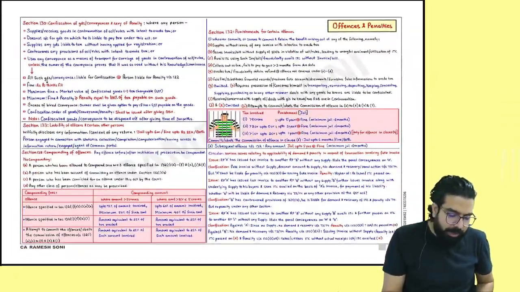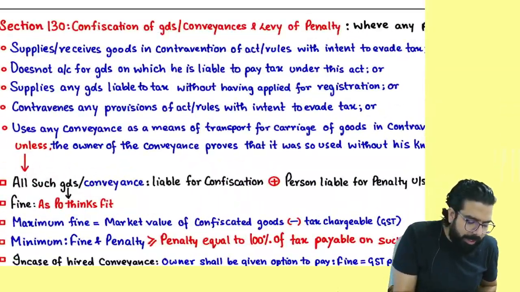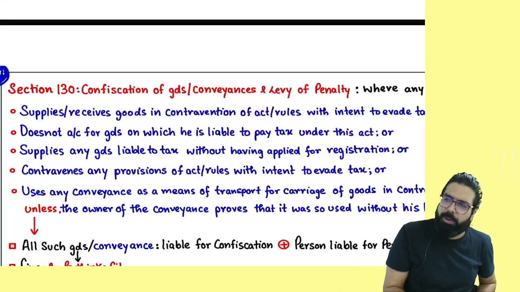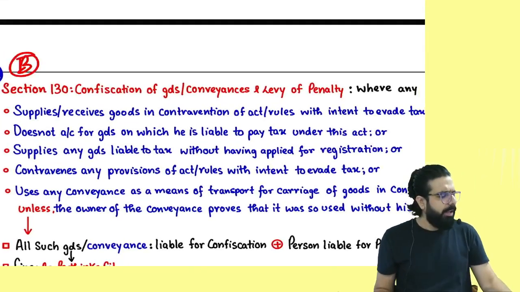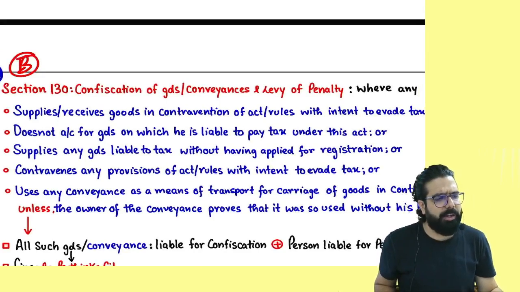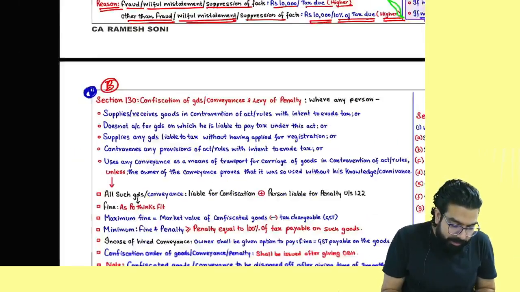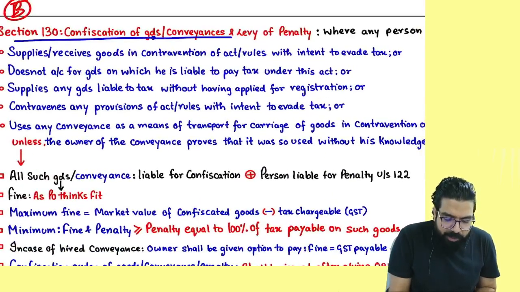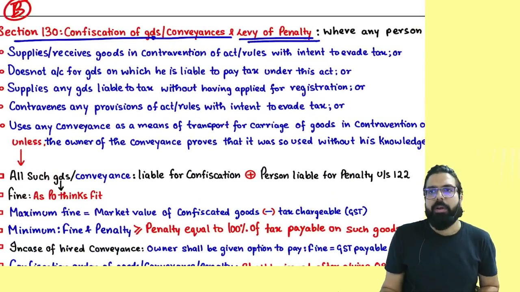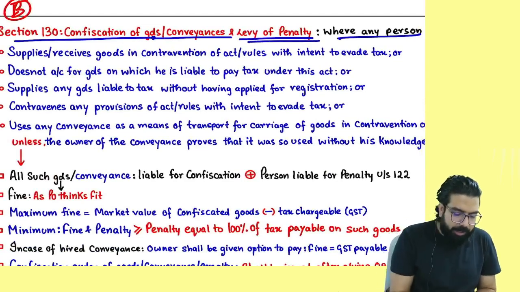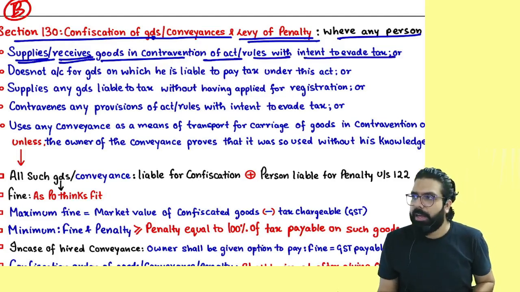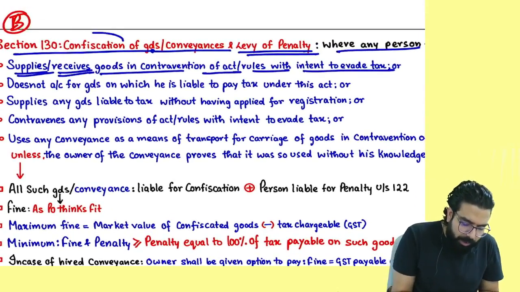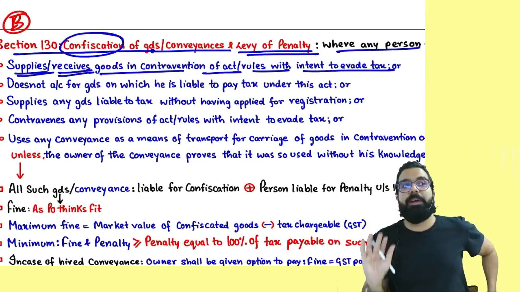Everyone over here now. Section 130 again is a good section from the exam point of view, but not A graded. It's a B graded one. After section 129, if they want to ask something, they can ask section 130. Section 130 says confiscation of goods, conveyance and levying of penalty. Where any person supplies or receives goods in contravention of the act or rules with an intent to evade tax. Confiscation means what, everyone? Ownership will be transferred to the government.